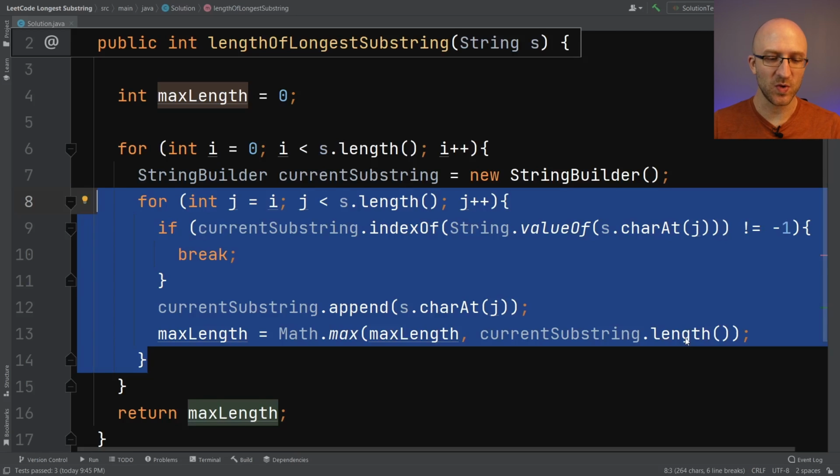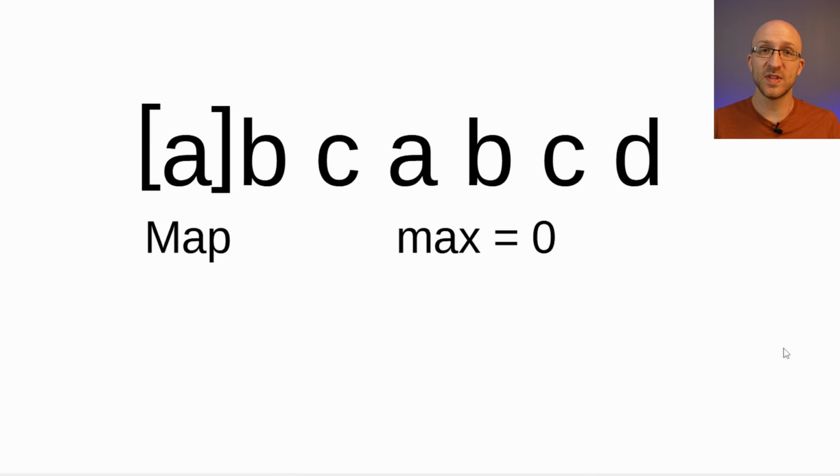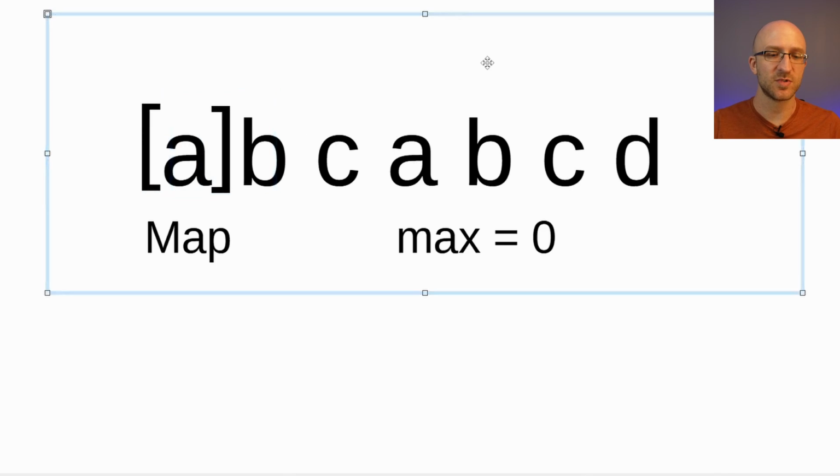Here's what I think we can do. Let's walk through an example. In this case, we'll actually use two pointers. Don't worry, we're not going to use two for loops, but we are going to use two pointers, a left pointer and a right pointer. We're going to start with both of those pointers pointing to the first character in our string. So right now our substring is just this single character A.